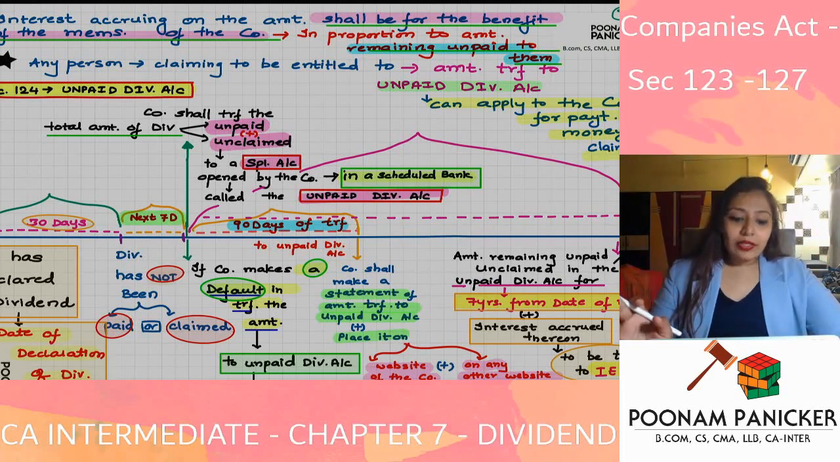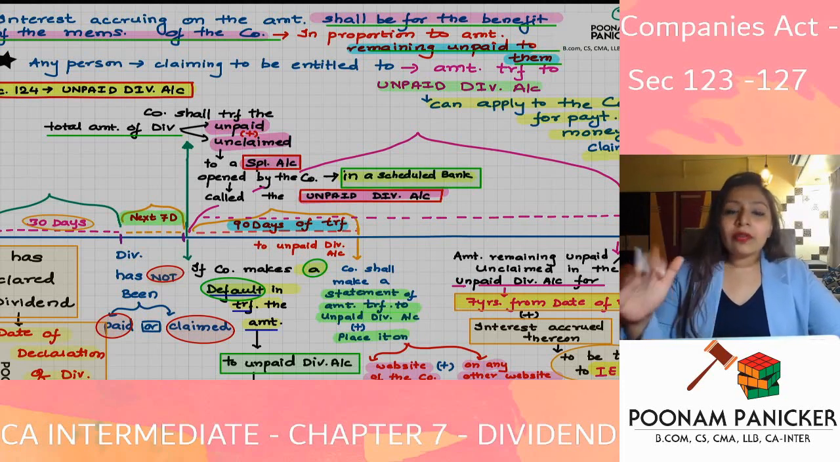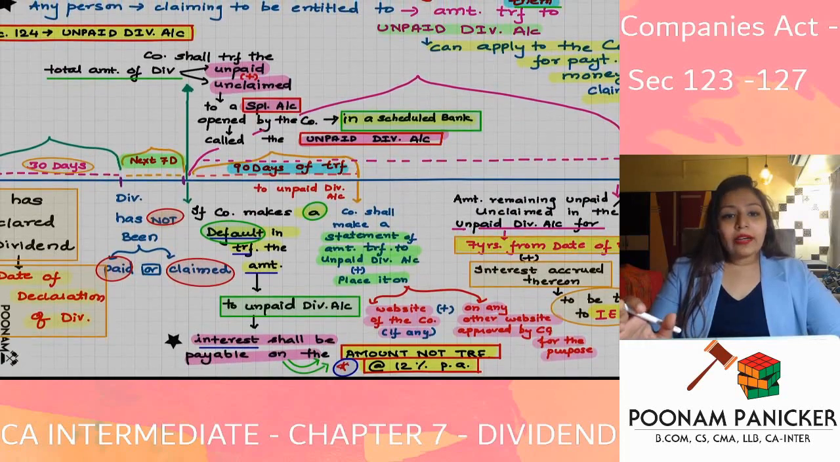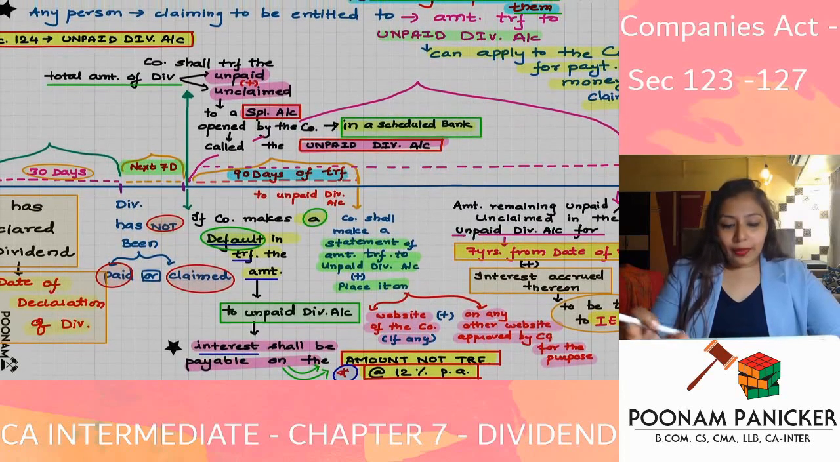So that is the point. Within 30 days, try and make the payment. If not, within the next 7 days, transfer the amount which is unpaid or unclaimed to another account called the unpaid dividend account. If you make a default, then you will have to pay interest on it. And how much interest? You'll have to pay interest at the rate of 12% per annum.